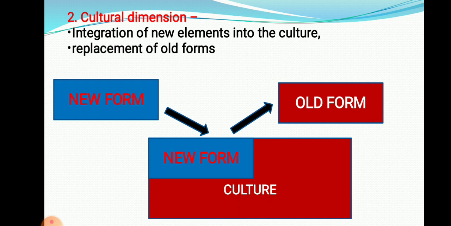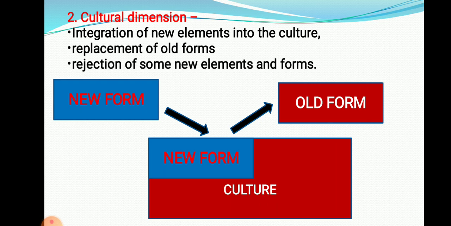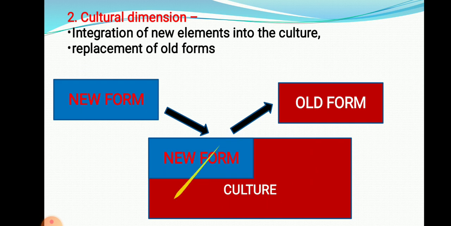by that way changes in society occur. That is, a new form enters into cultural aspects. It replaces the old form, and in that way change in culture occurs. But there is a possibility of rejection of new elements also. If a new element enters a society, it is not necessary that it will be adopted 100% by the culture, by the people. Sometimes it might be rejected. It can occur.